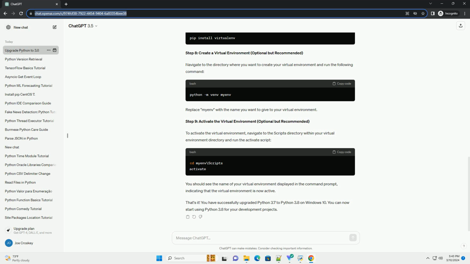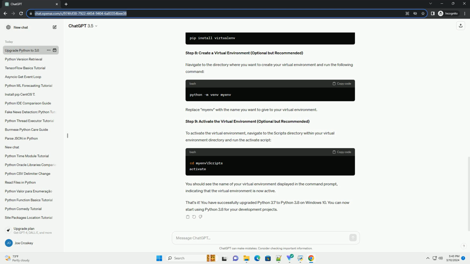Step 7. Install virtual environment, optional but recommended. It's a good practice to work within virtual environments to manage dependencies for different projects. To install the virtual environment package, run the following command.